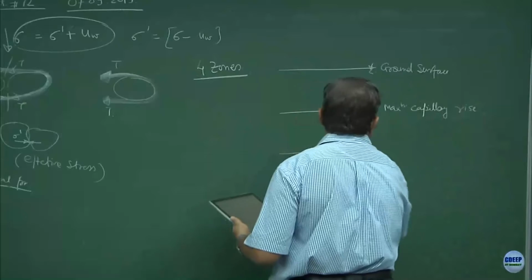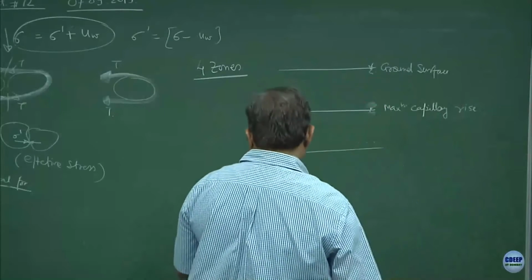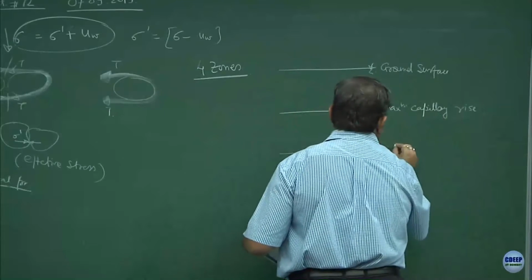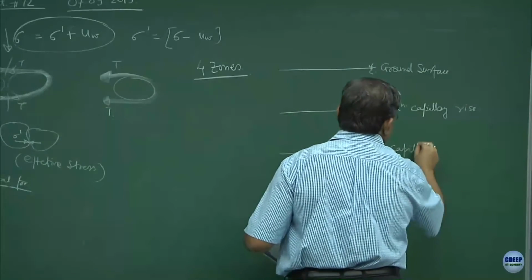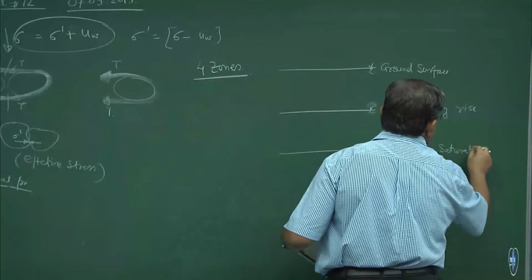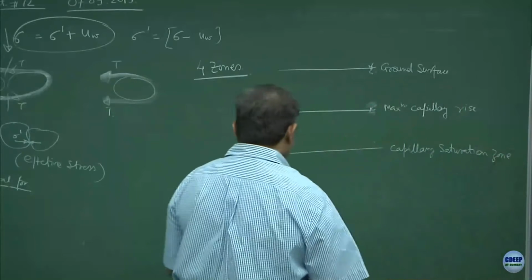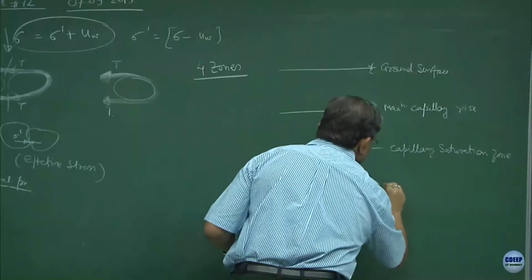Then we have, I should not show it as with water, this is the capillary saturation zone, and this is somewhere the water table is.